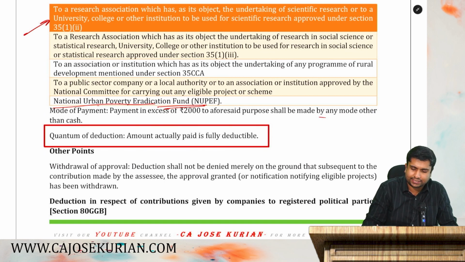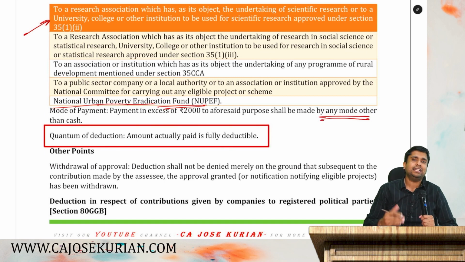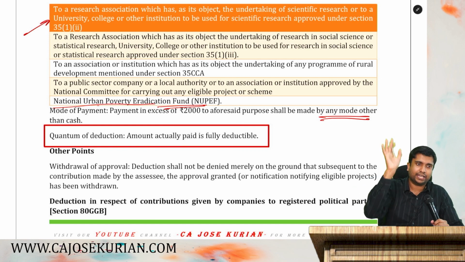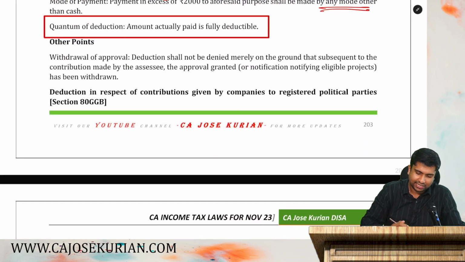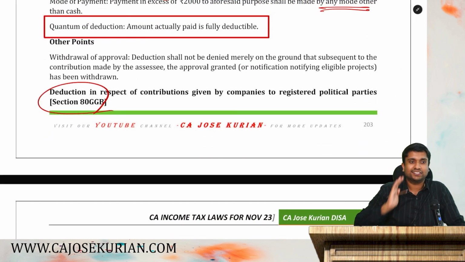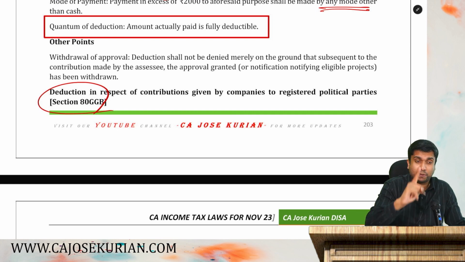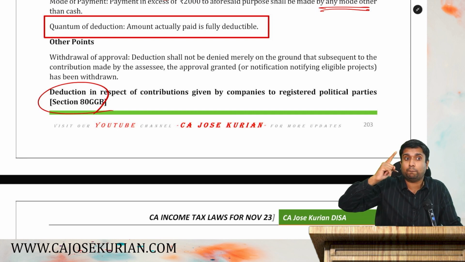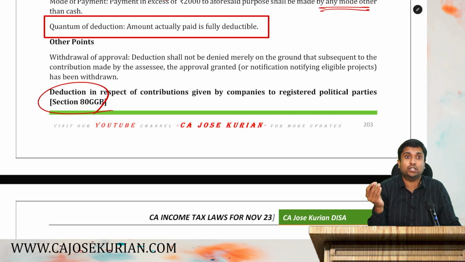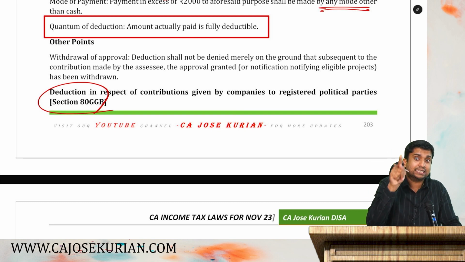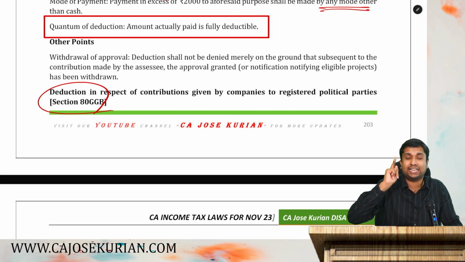The only condition they are saying is the donation should be paid other than cash. Cash donations, we will not allow any deductions. You pay the donation other than cash, you will get the deduction. 80GGB we have already covered. What is 80GGB? A company giving a political party donation or a donation to an electoral trust other than cash will get a deduction under 80GGB.